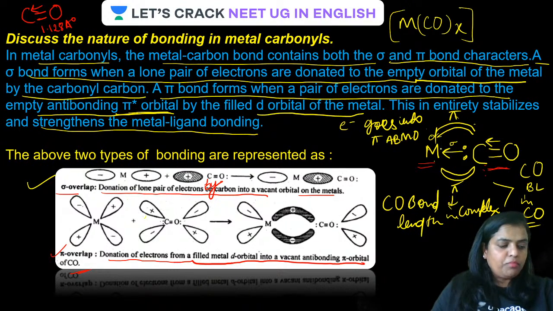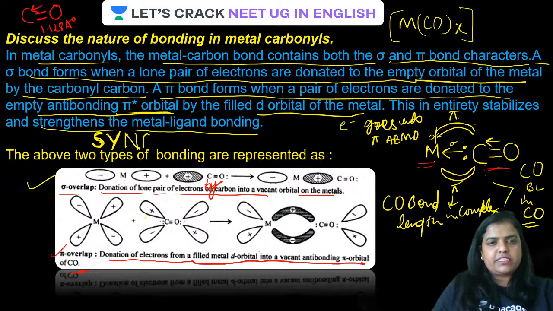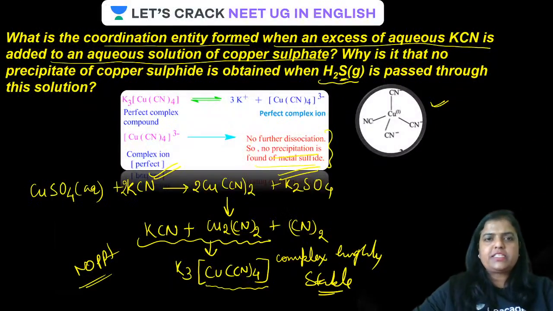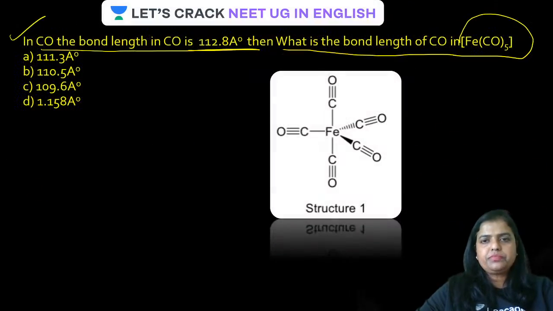Guys, this type of bonding is called a synergic bond. There is a mutual bonding, therefore it is called a synergic bond. Now have a look at this question.